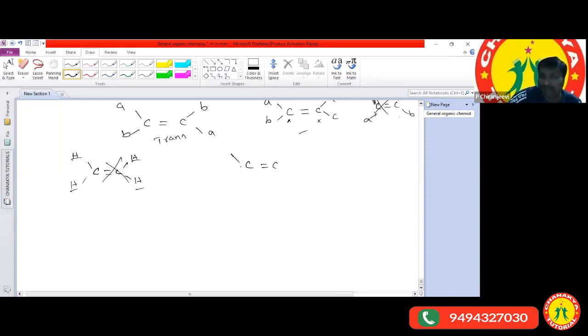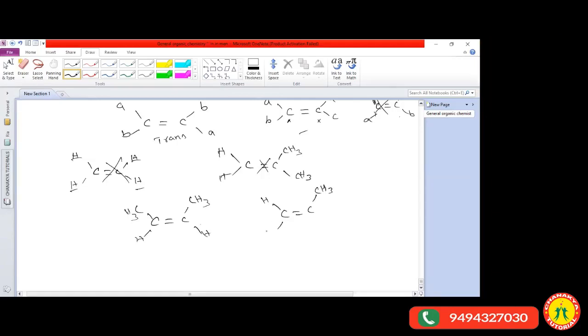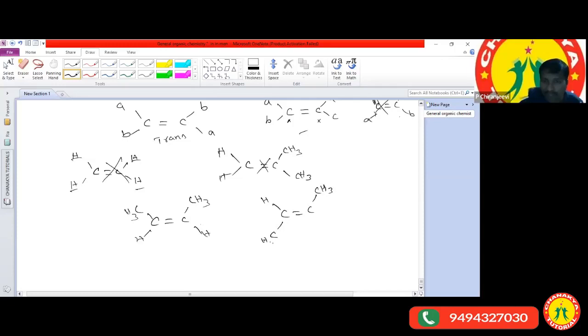One more example I'll tell here. Here H, here also H, here CH3, here also CH3. Does the given molecule exhibit geometrical isomerism? It does not. I'll give one more structure, sir. C double bond C, here CH3, here also CH3, here H, here also H. Now you can say, sir, whether identical atoms are present at the same side of the double bond or not. Yes, sir. If the identical atoms are present at the same side of the double bond, we can call it a cis.